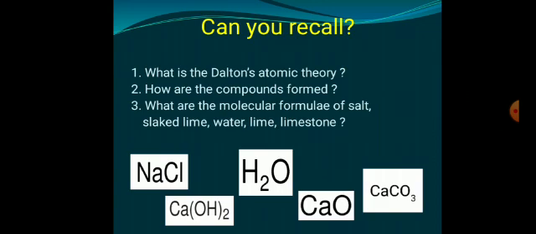Molecular formula of salt is NaCl, sodium chloride. Slaked lime is calcium hydroxide, Ca(OH)2. Water has molecular formula H2O. Lime has molecular formula CaO, calcium oxide, and limestone is calcium carbonate, CaCO3.